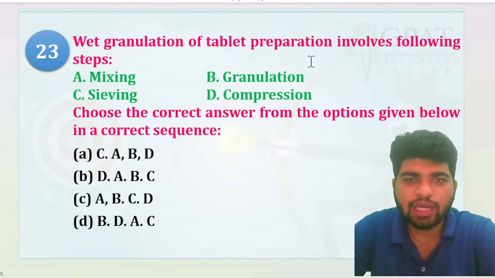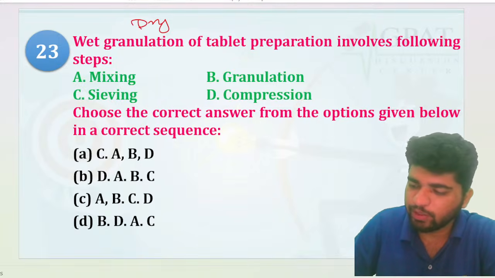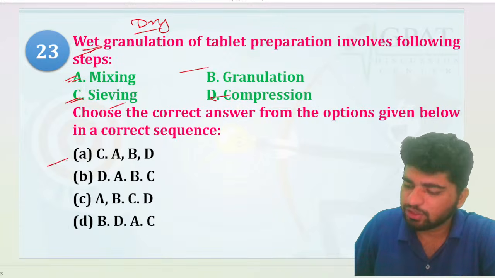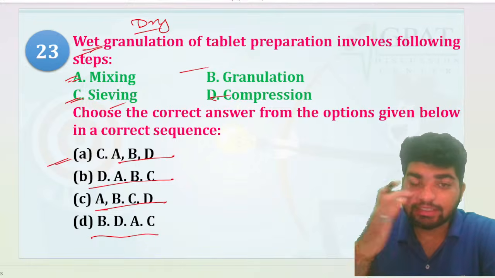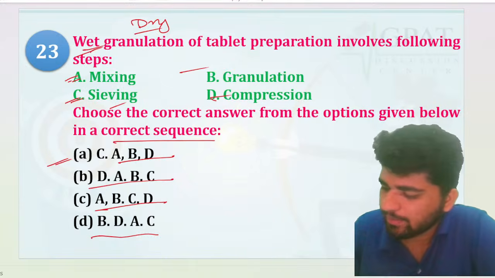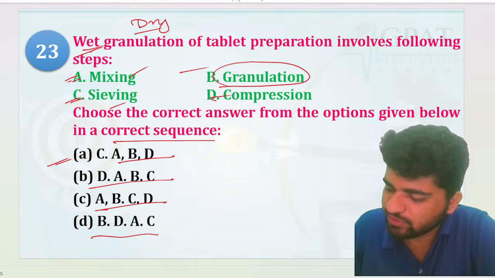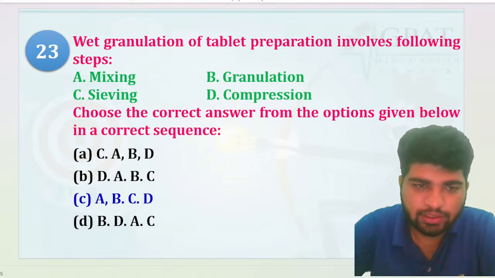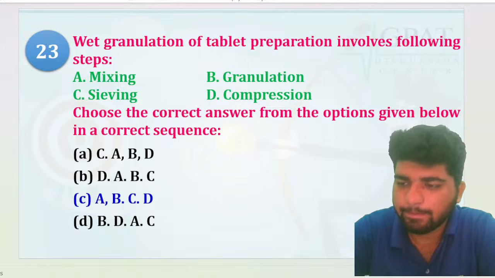Now, wet granulation of tablet preparation involves the following steps. There are dry granulation as well as wet granulation, so wet granulation they have asked. Mixing, sieving, mixing, granulation, sieving, or compression. That is going to CABD, DABC, ABCD, or BDAC. Which one is it? Correct sequence they have asked. Mixing and then granulation, obviously, and then sieving, and obviously then compression, right? That is going to be the correct answer.